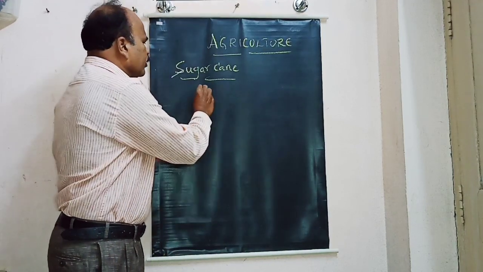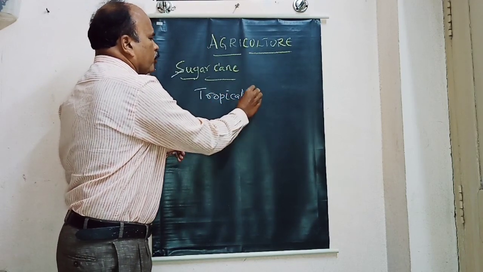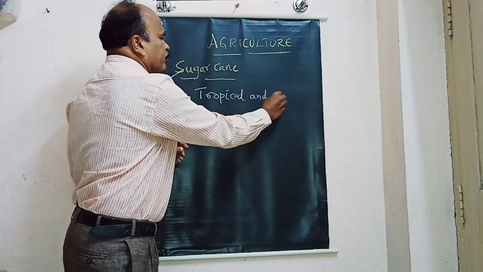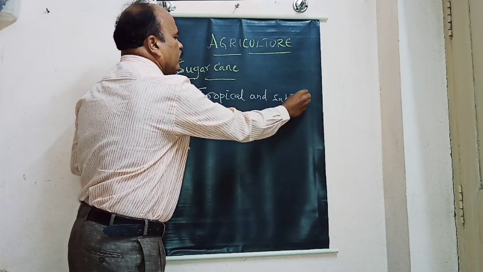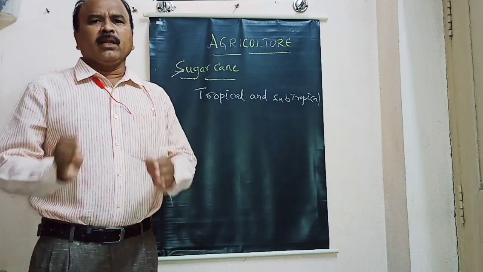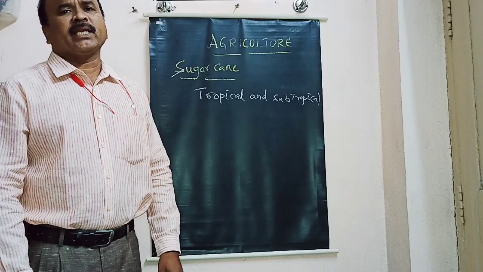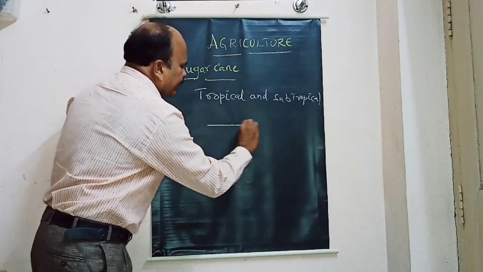Sugar cane is a tropical and subtropical crop. What do you mean by tropical? Tropical means the areas which are very close to the equatorial region. You know equator, no?